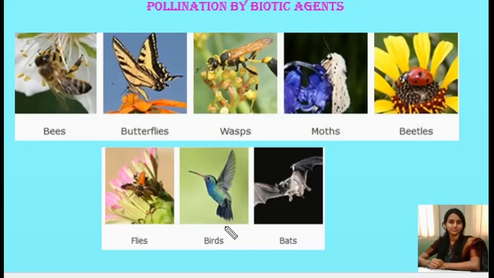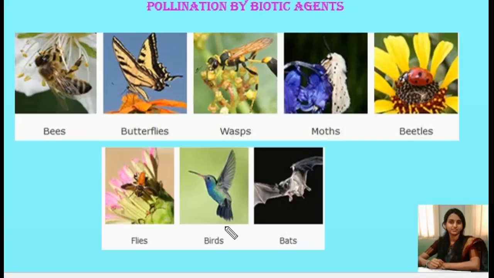When insects or small birds come to collect the nectar and pollen grains, the body of the animal gets coated with these pollen grains, which are generally sticky. When these insects reach another flower to collect the pollen grains and nectar, the pollen grains will be dusted on the stigma, or they come in contact with the stigma, and it brings about the pollination.